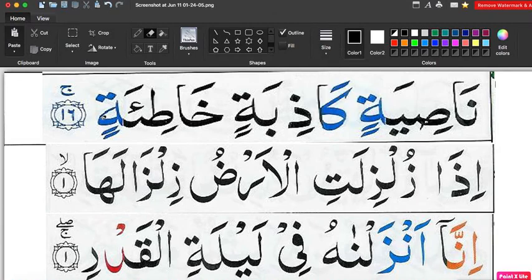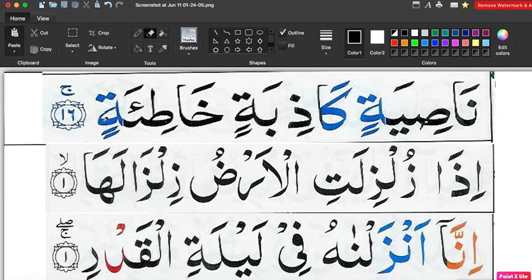When you see this ta and there is a stop sign after it, this is actually ha, and on the ha there come two dots making it a ta. When you read this ta in the middle of the letters, with no stop sign, it's going to be ta, like nasiyatin, kadhibatin, khati'ah.